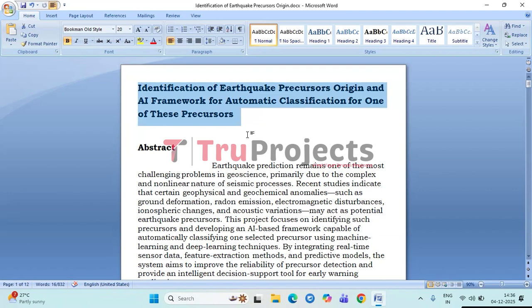This work investigates the origin and underlying mechanisms of earthquake precursors and proposes an AI-based framework to automatically identify and classify one specific precursor. The approach aims to improve early warning systems by combining geophysical analysis with machine learning techniques.